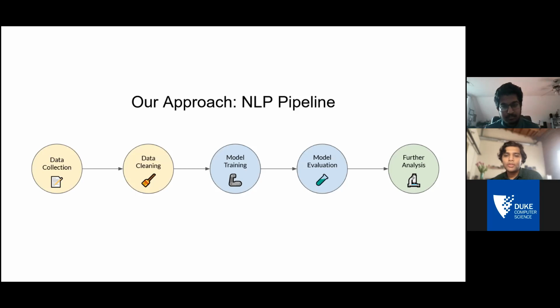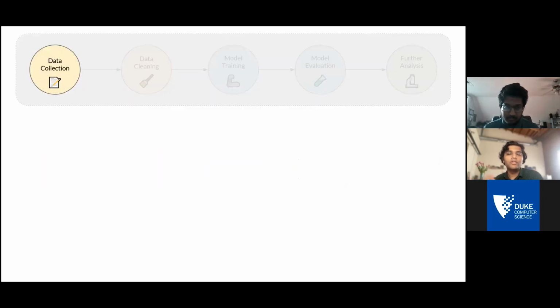So our approach to solving this problem is creating an NLP pipeline, and this is the majority of the work that we did this summer. So this pipeline is automated, and it goes all the way from receiving collected data to cleaning that data, training models based on that data, evaluating those models, and then running further experiments that answer questions about all of these parts of the pipeline. The first step of the pipeline is data collection. So this data collection happens on an existing corpus of misinformation articles that's been compiled by our research group in previous work.